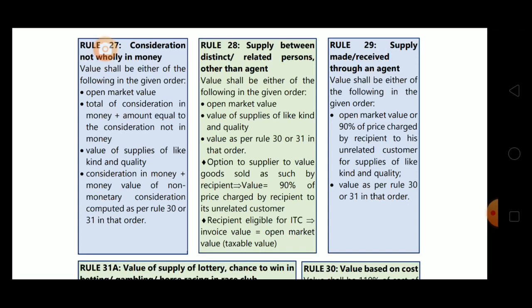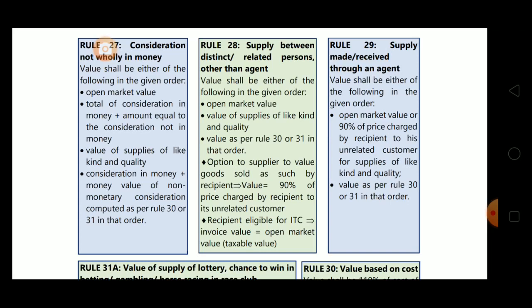If supply of like kind and quality is made by the recipient to an unrelated customer, the supplier will take 90% of that price charged by the recipient. Just one difference is there: 90% of the price charged by the recipient to its unrelated customer, and supply was as such in rule 28, while in rule 29 it's supply of like kind and quality.